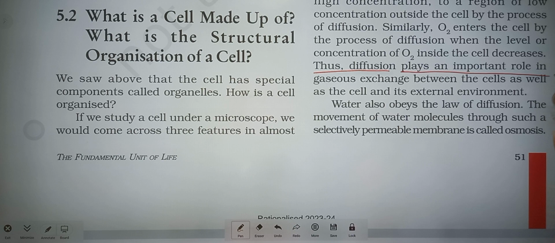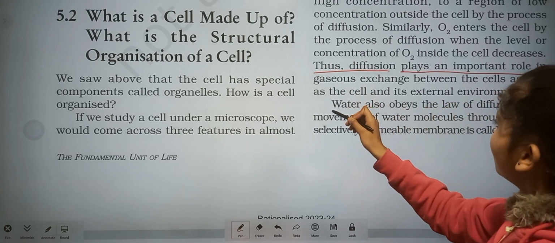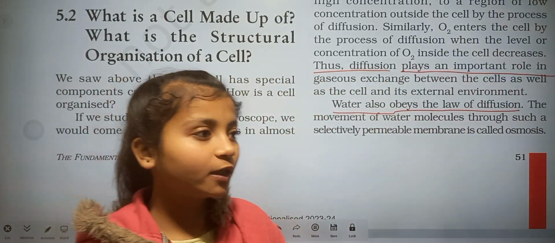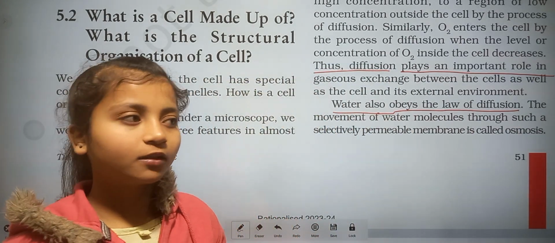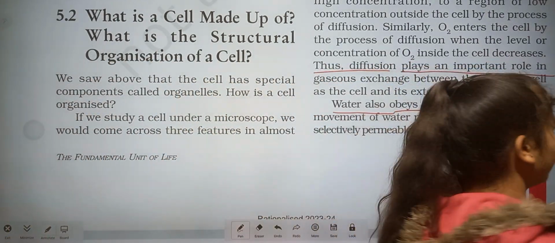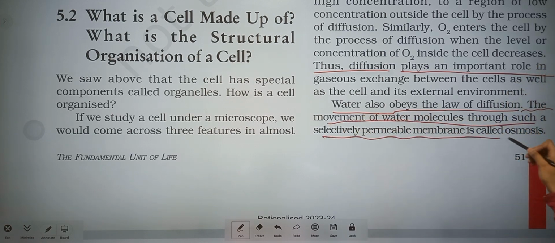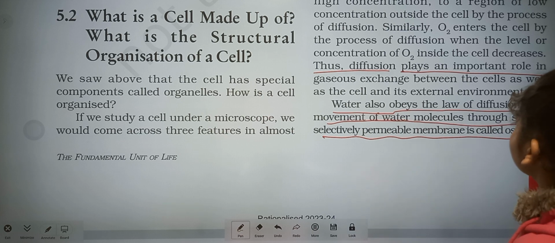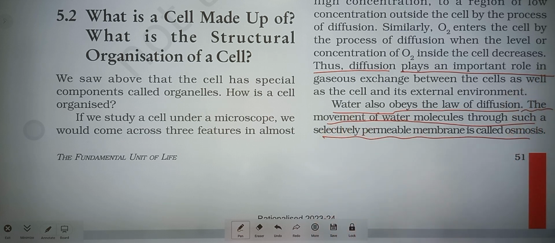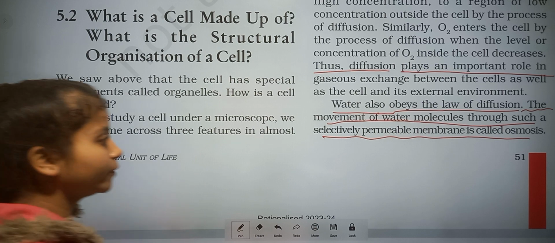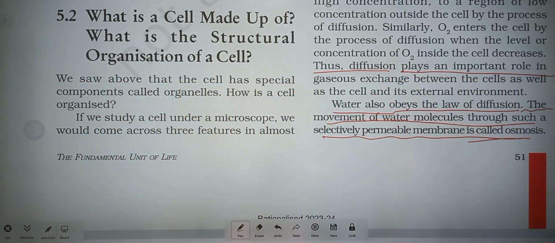Water also obeys the laws of diffusion. It means it moves from high concentration to low concentration. The movement of water molecules through a selectively permeable membrane is called osmosis. Water obeys the law of diffusion, but the movement of water molecules through the selectively permeable plasma membrane is called osmosis.